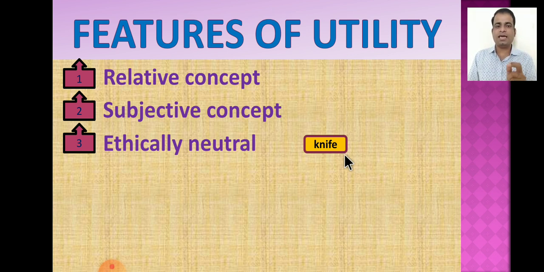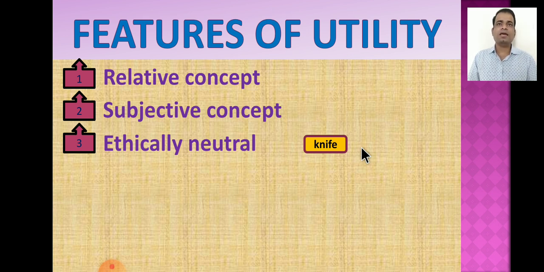The same commodity has different types of utility, like one is moral and another is immoral, one is good, another is bad, but such moral consideration does not take place in the concept of utility. In another word, we can say that it is an ethically neutral concept, a morally colorless concept.